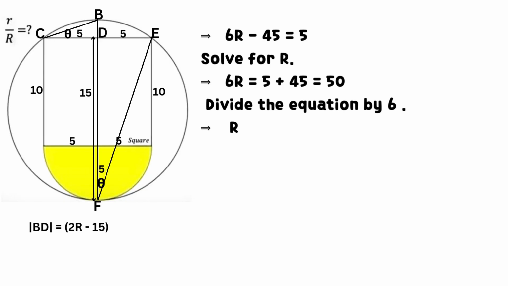Solve for r. Hence, 6r equals 5 plus 45, which equals 50. Divide the equation by 6. We have that r equals 50 divided by 6, which equals 25 divided by 3.